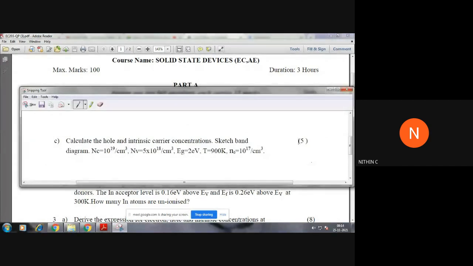You can note this question. Calculate the Hall and intrinsic carrier concentrations. Sketch the band diagram. Given NC is 10 raised to 19 per centimeter cube, NV is 5 into 10 raised to 18 per centimeter cube, EG, that is forbidden energy gap, is 2 electron volt. T is given as 900 Kelvin. If it was 300 Kelvin, our job would have been easier. If it was 300 Kelvin, what will be the value of KT?